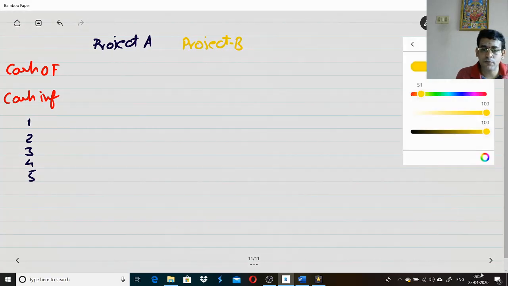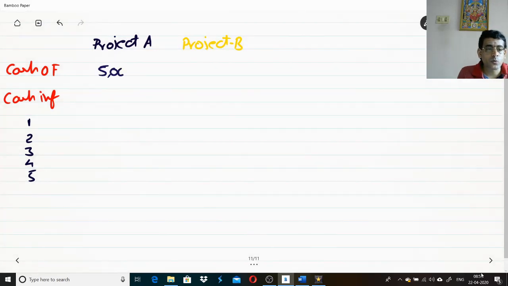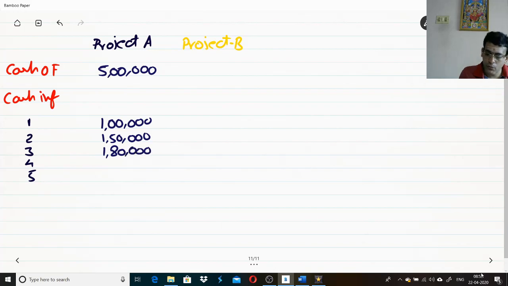Now first let us take the details of your project A, then we will discuss the details of your project B. Now cash outflow. It is given that for project A, you need to incur an initial cash outflow of 5 lakhs. Your cash inflow for the first year is going to be 1 lakh. Let us take 1,50,000 as your cash inflow for the second year. Third year, let us consider 1,80,000 as your cash inflow. 2 lakhs is to be your cash inflow.